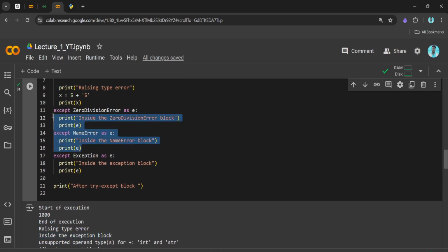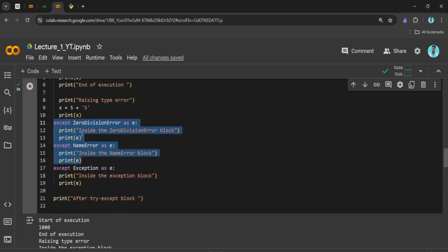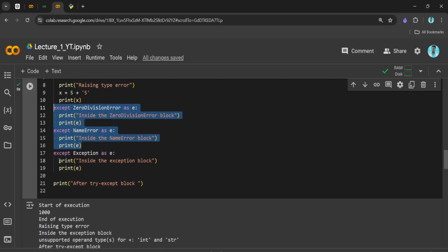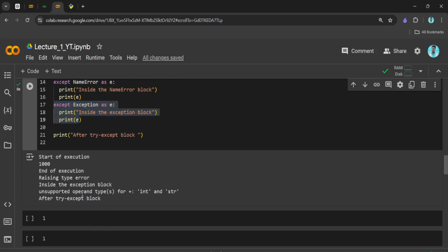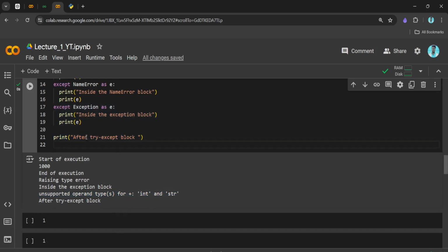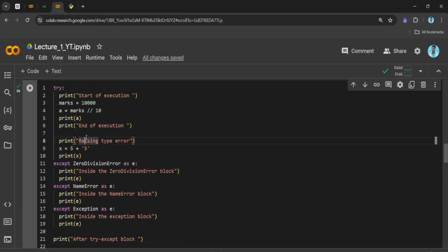Because we have not written the type error handler, basically we have not handled that kind of exception. So that's why we are coming into the generic exception. Here that particular piece of code is handled, and we are getting the message that the integer is being added with the string, right? And after that, this piece of code is getting executed. So I hope you understood this piece of code.